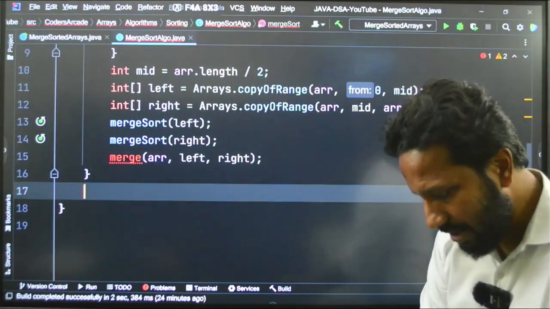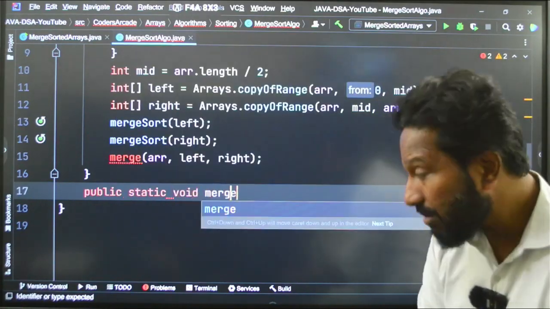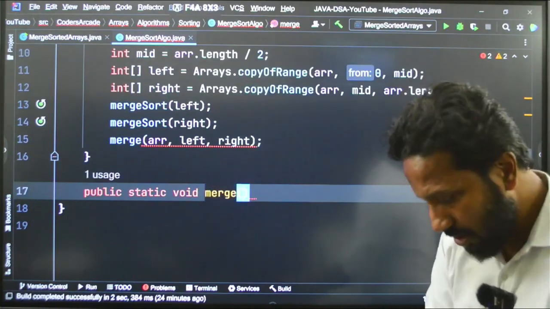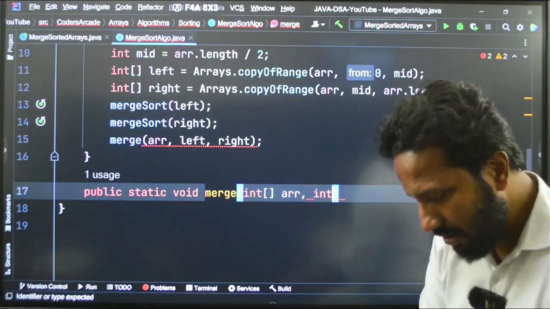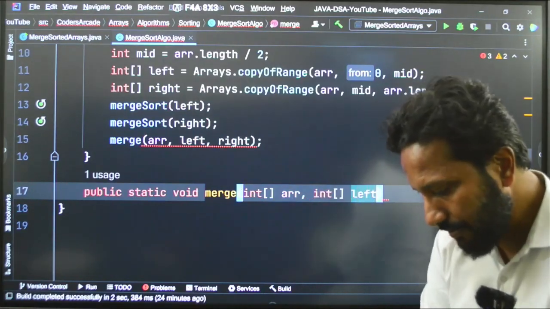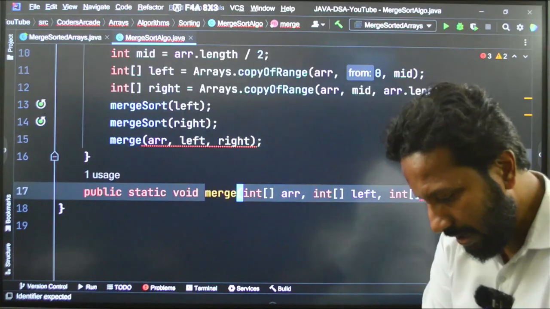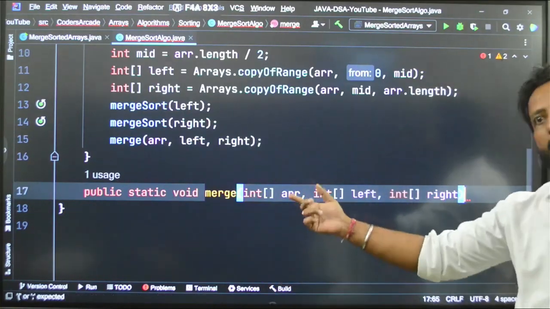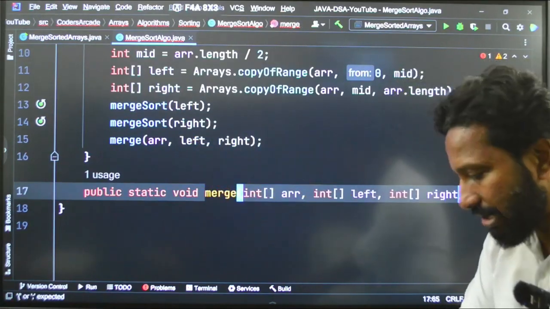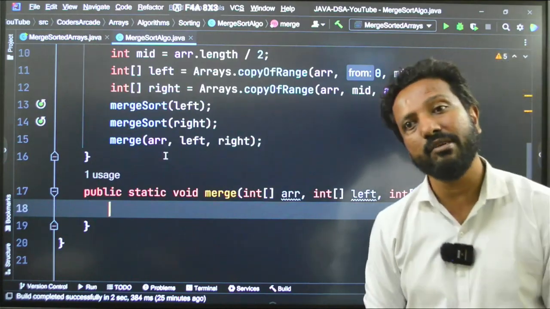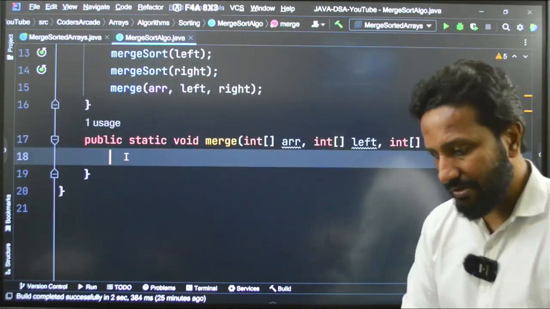Okay. So, here I am saying public static void merge, and this takes your first array, arr, and then int left, the left hand side of the array, and int right, the right hand side of the array. Fine, these are the parameters, array, left and right, that I have written here. Okay, fine. Now let us write down the code. I hope you already remember that and you will be helping me out with that, correct? Tell me, what should I write first?